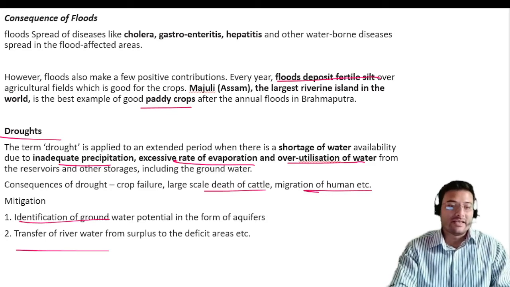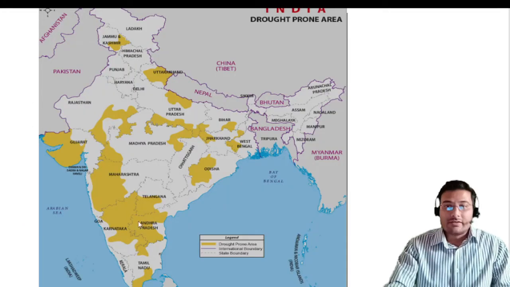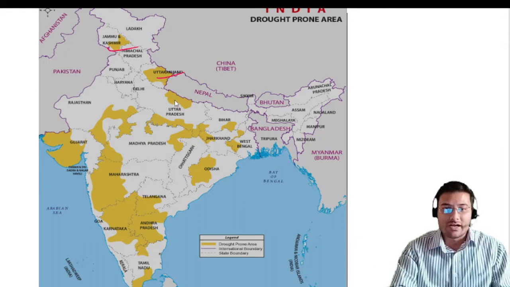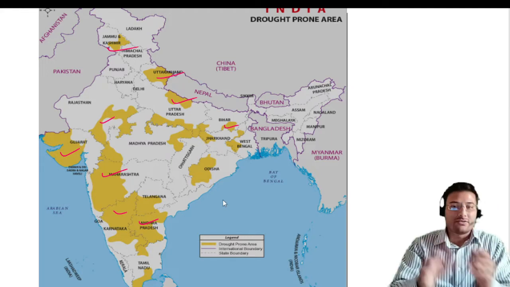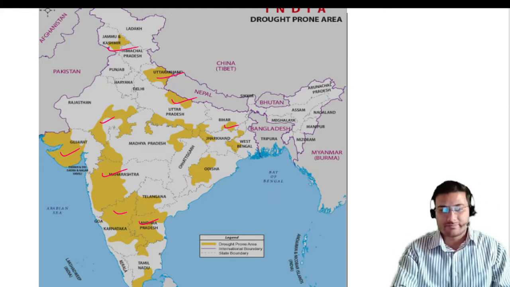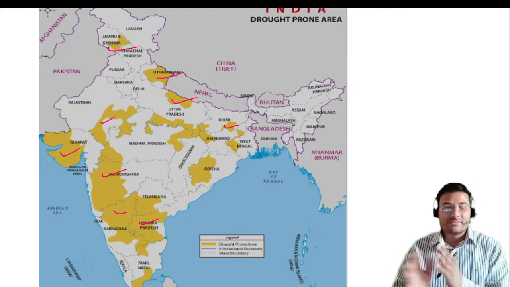Okay, here you can see some drought prone areas. This is Jammu, Uttarakhand, Uttar Pradesh, Bihar. This is Rajasthan, Gujarat, Maharashtra, Karnataka, Andhra Pradesh. Okay, these are the drought prone areas. So I would like to finish this topic here.